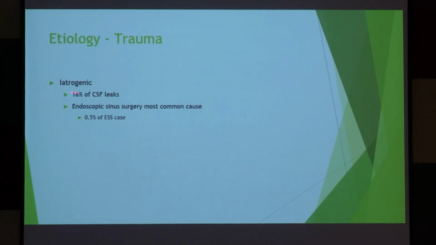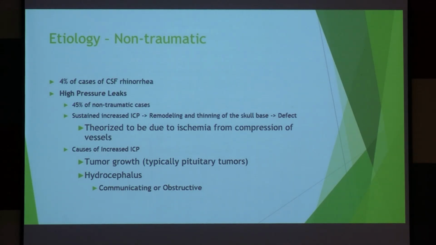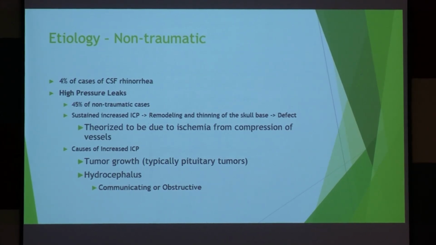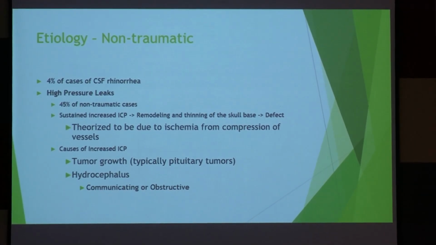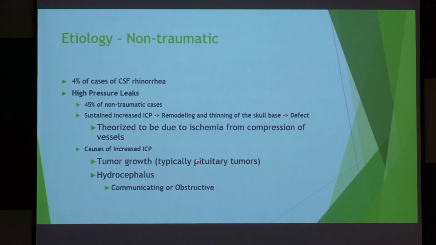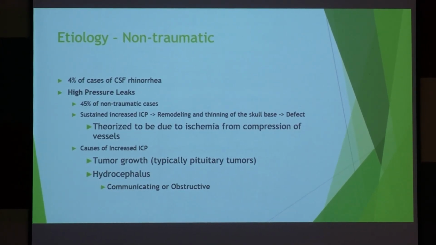So 16% of the cases are iatrogenic. That means during surgery, we damage the skull base, right? And endoscopic sinus surgery is the most common cause, okay? And non-traumatic, high pressure leaks, very important. A middle-aged, obese female coming to you with unilateral watery discharge from the nose, you will suspect idiopathic cause of CSF rhinorrhea, right? The most common cause is idiopathic intracranial tension being raised, right? Other causes: some tumors like pituitary related tumors and hydrocephalus, communicating or obstructing.